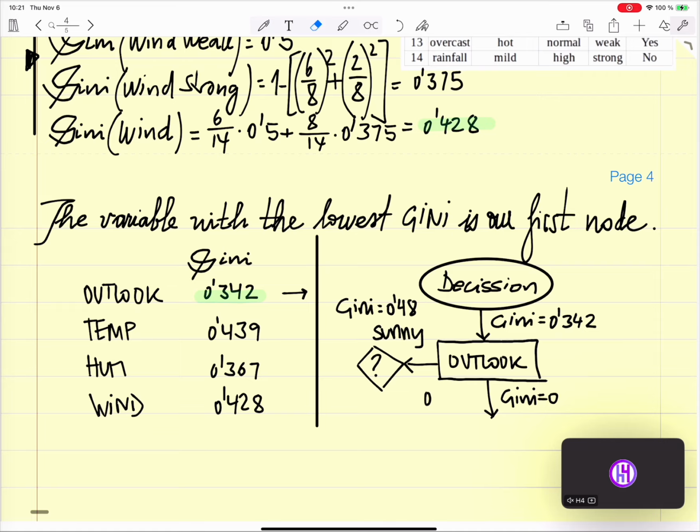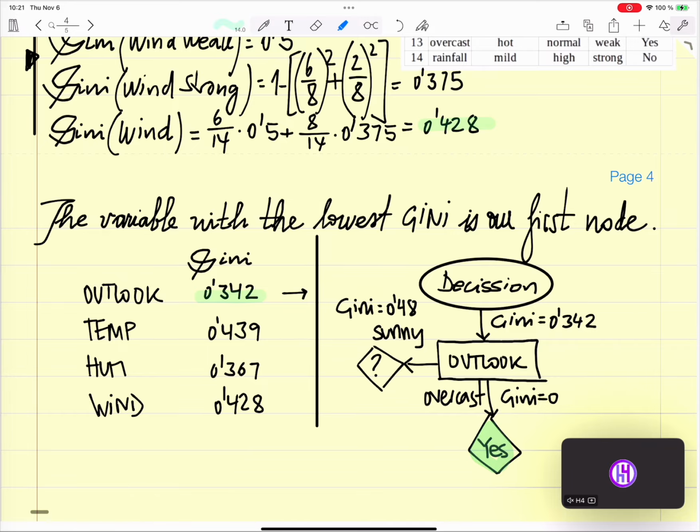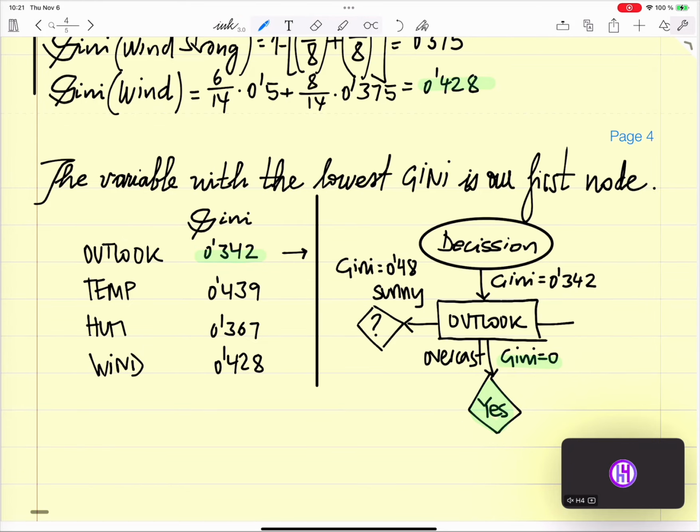Because the Gini is 0, it's pure, so it's always the same output, and the output turns out to be yes. So here we already know, as I said, because the Gini is 0. And the last, we have rainfall. Here we don't know what to do yet. And we have a Gini of 0.48. Okay? So this is our first step into the game.